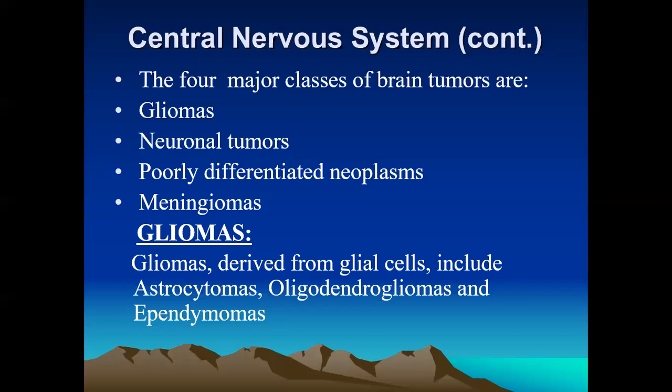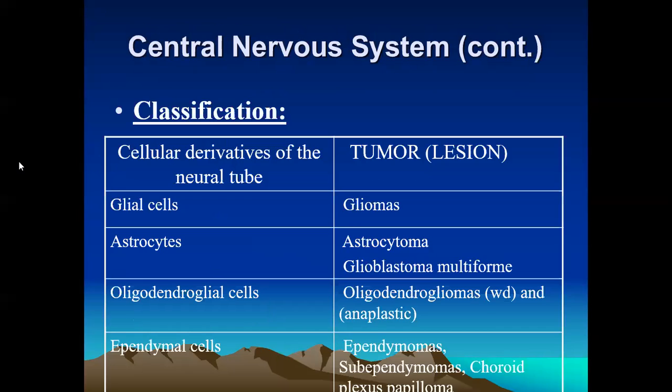Glioma is a major term, comprising about 65% of intracranial tumors. Gliomas are derived from glial cells, most probably astrocytoma, which shows different variants, and also oligodendrogliomas, ependymomas, and choroid plexus tumors.